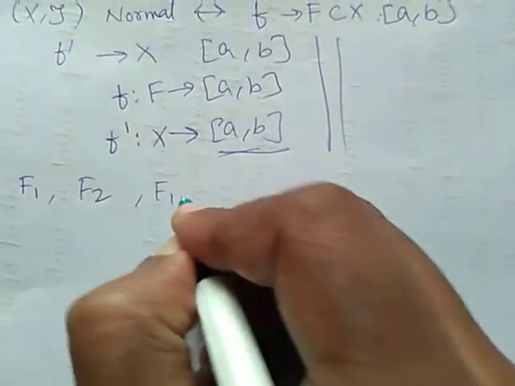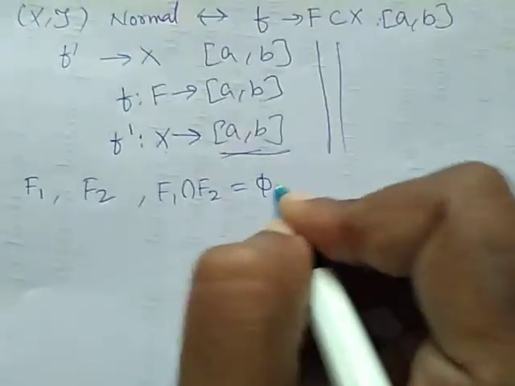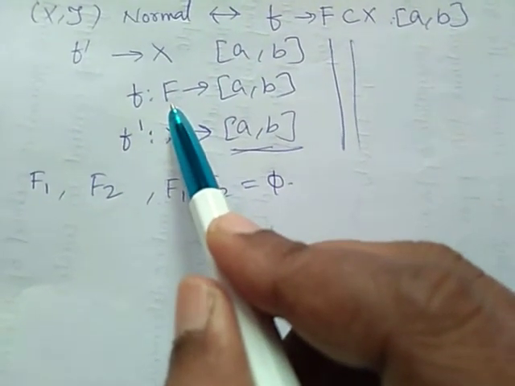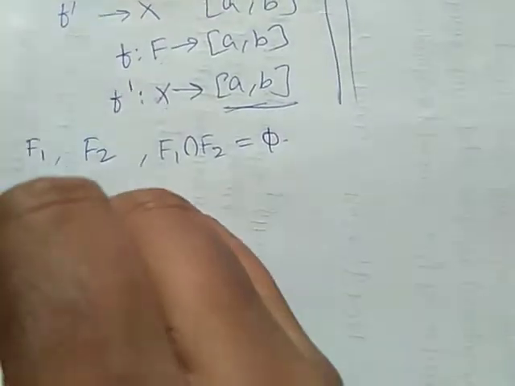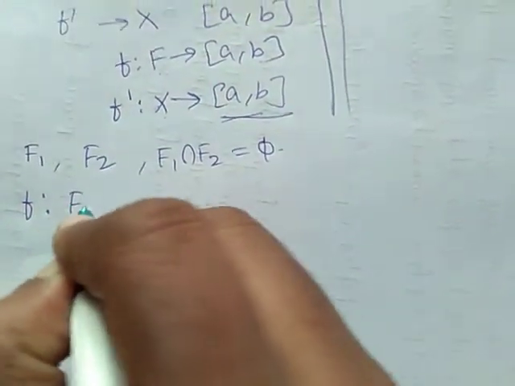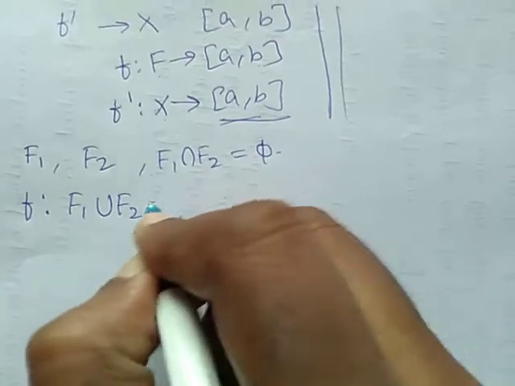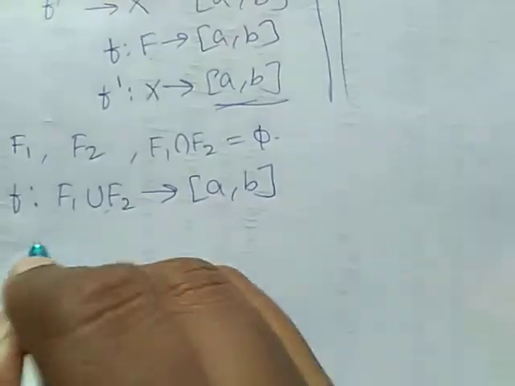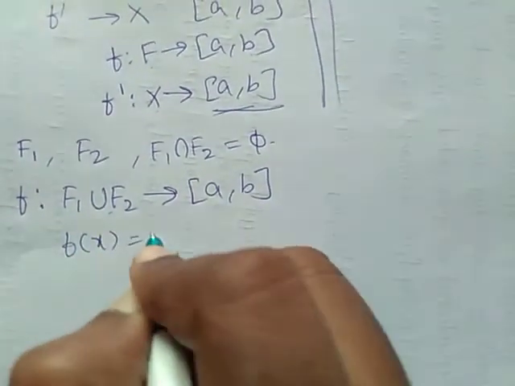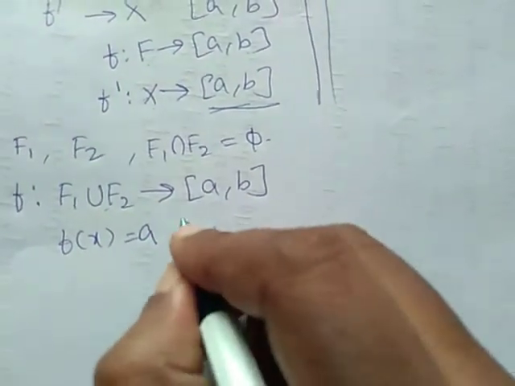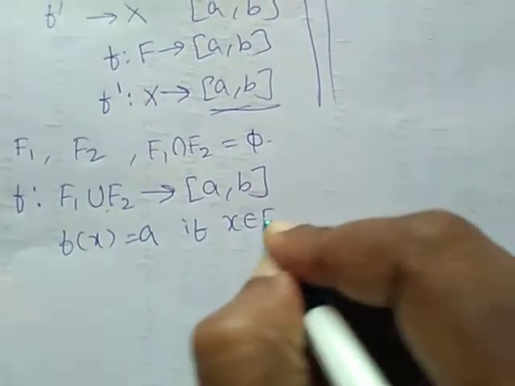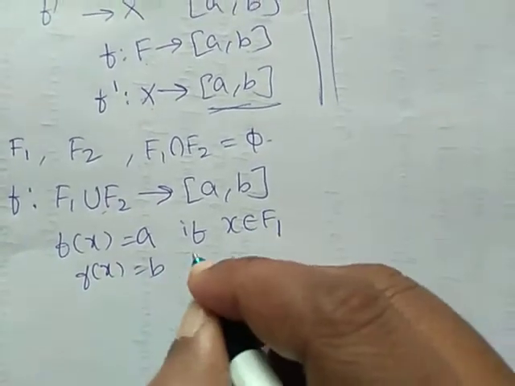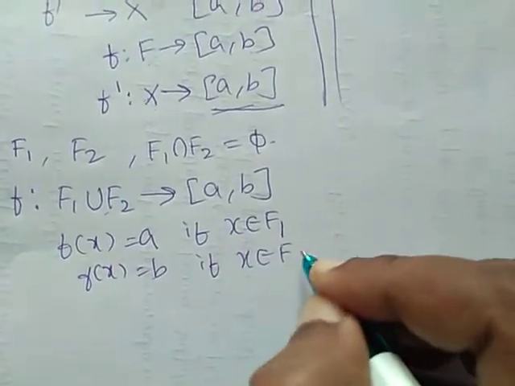It means F1 intersection F2 is the null set. F is a closed set. Therefore, there exists a function f on F1 union F2 defined into [a, b] such that f(x) = a if x belongs to F1 and f(x) = b if x belongs to F2.